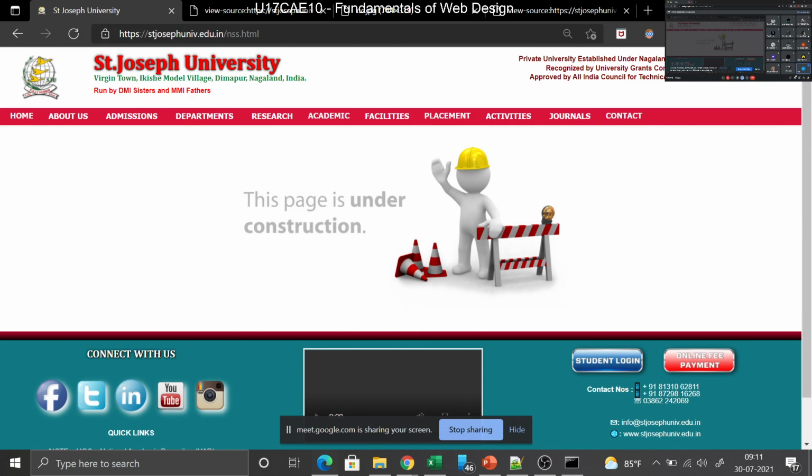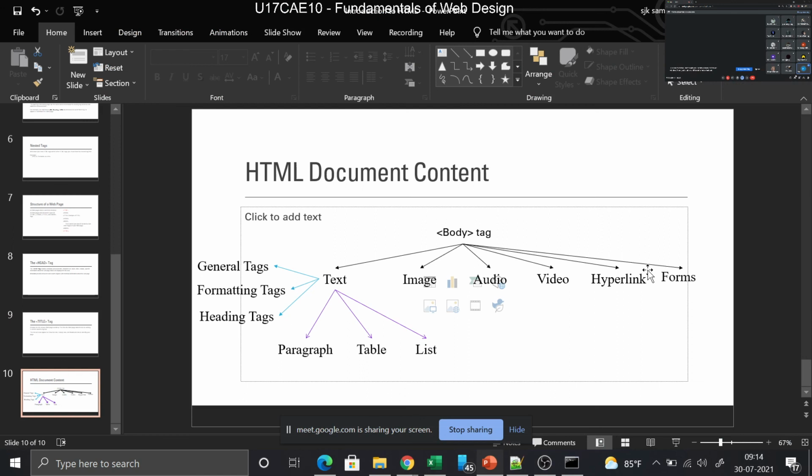Okay. So form is used to collect data. Like you go and you want to register in St. Joseph University. That means you have a form. Using the form, you fill in your details, everything and give it. So for submitting, you have a form. Hyperlink, you know, that's a unique property of HTML. Hypertext, hyperlink, you all know that. Apart from that, what? Audio, video, image. And text will be either in paragraph format or in table or list.